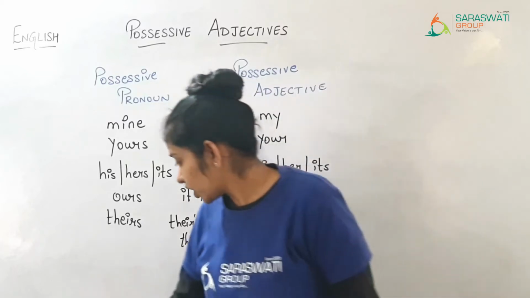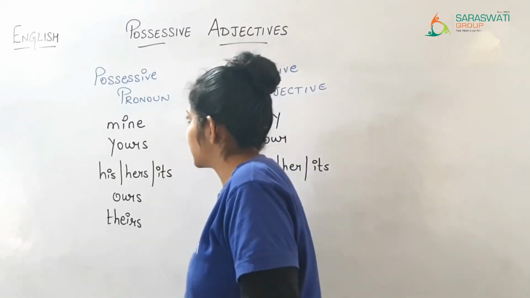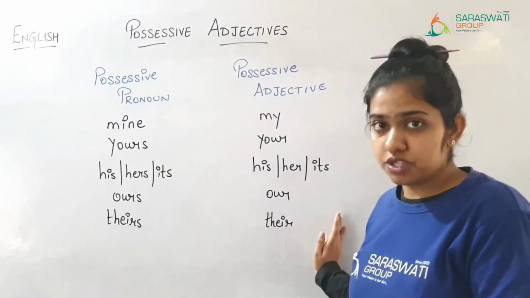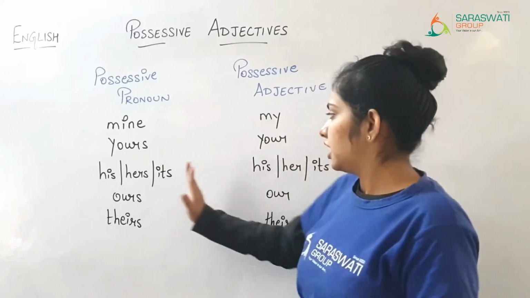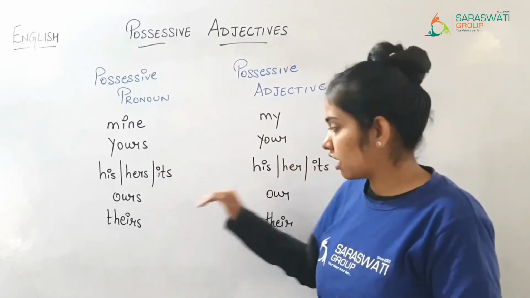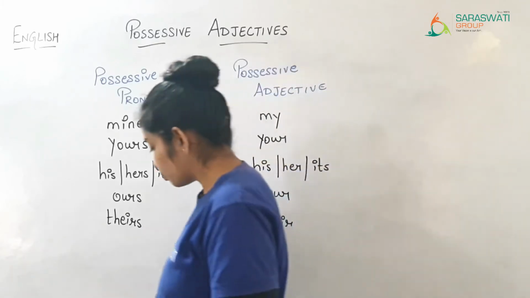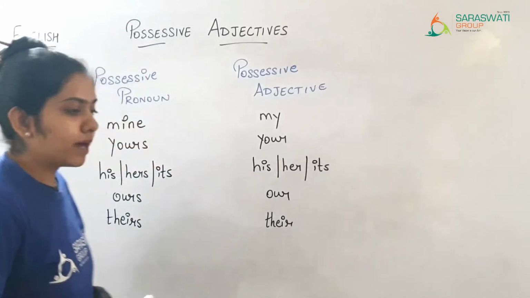So this is the table of what comes in possessive pronoun and what comes in possessive adjective. Mine, my. Yours, your. His, her. Its, his, her. Ours, our. Theirs, their.